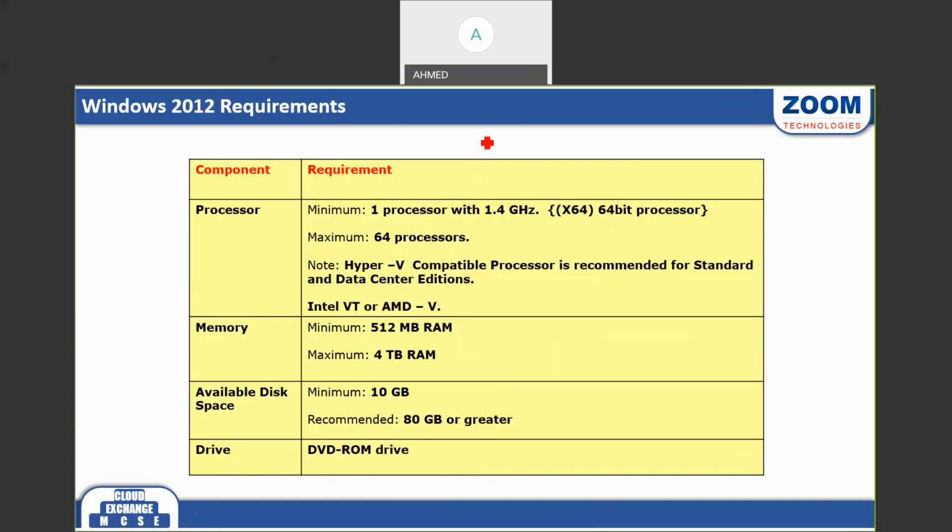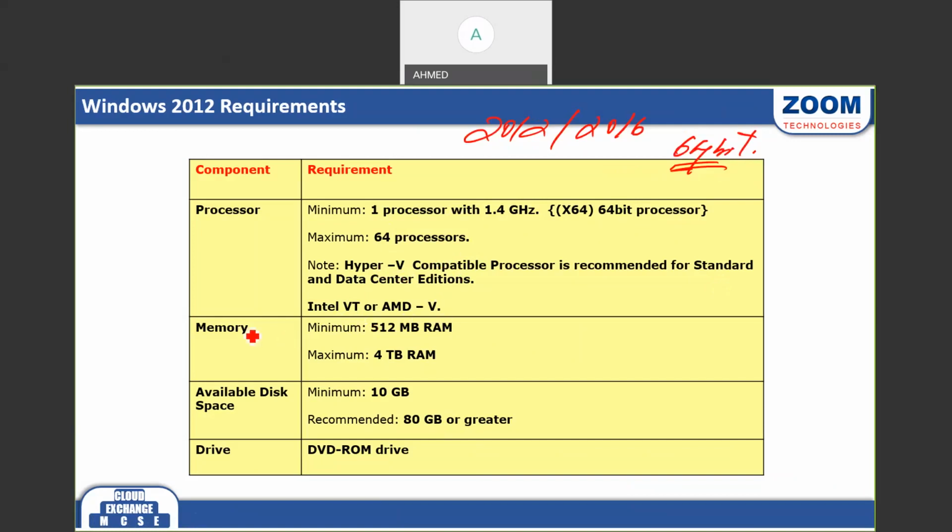Especially these 2012 and 2016 server operating systems are available only on 64-bit. So if your processor is 64-bit, then we can install. If your processor is 32-bit, you cannot install here. Now, if I'm going for virtualization, we need the hypervisor service, and the hypervisor feature is available in Standard and Datacenter. So you have to make sure your processor also supports virtualization. When you're purchasing the processor, you have to check whether it supports the Intel VT feature or the AMD-V feature.